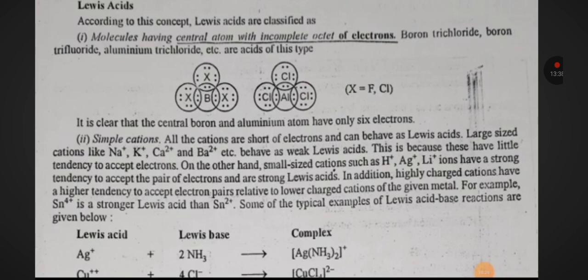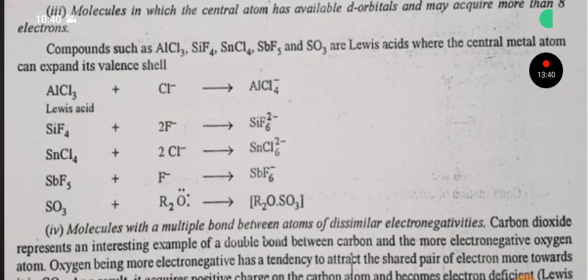Molecules in which the central atom has available d orbitals and may acquire more than 8 electrons. Compounds such as AlCl3, SiF4, SnCl4, SbF5 and SO3 are Lewis acids where the central atom can expand its valency. For example, SiF4 plus 2F- gives SiF6 2-, SnCl4 plus 2Cl- will give SnCl6 2-. SO3 plus H2O will give H2SO4.